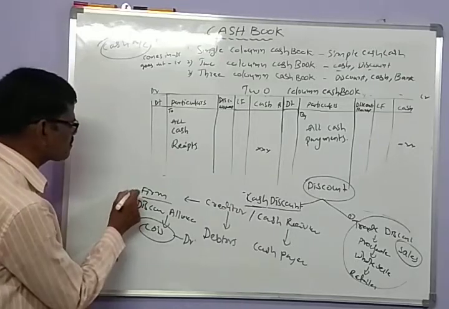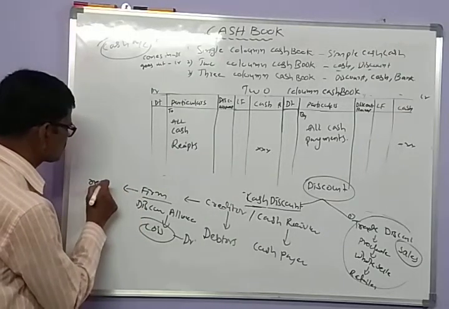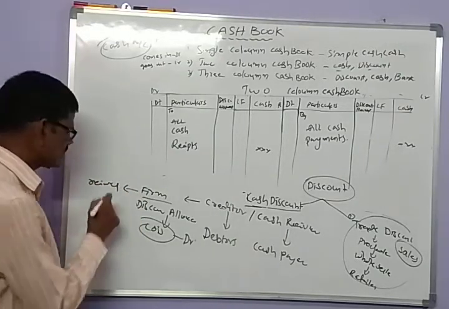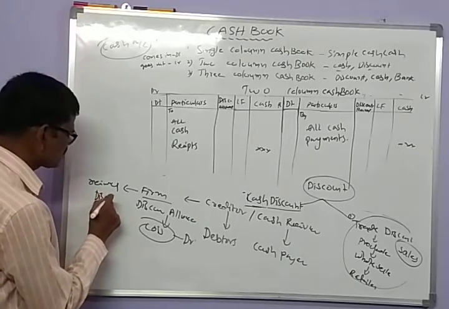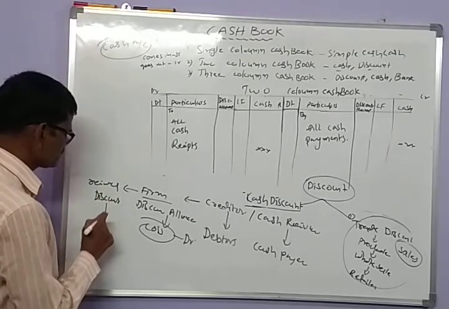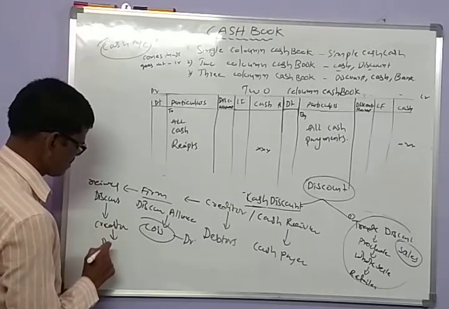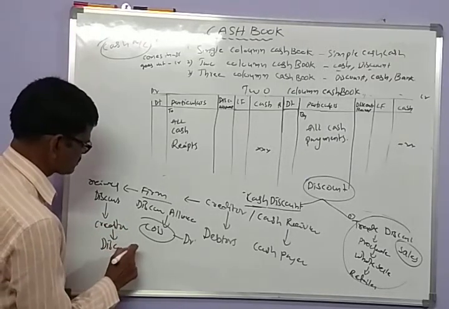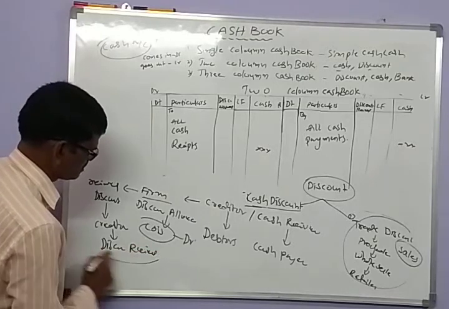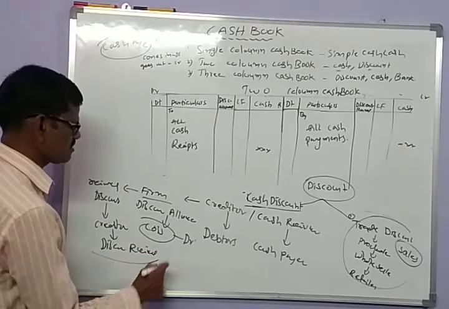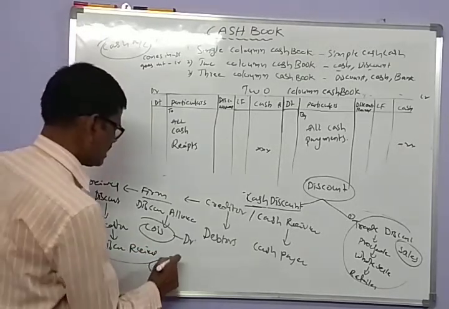When the firm receives discount from its creditors, it is called discount received or received discount. Received discount is a gain.